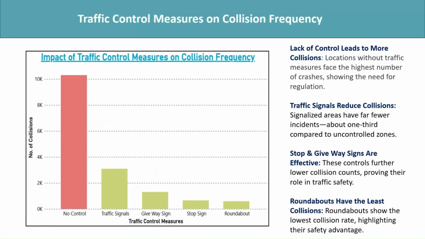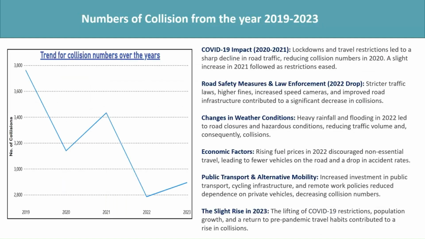Traffic control measures and collision frequency. This slide shows that locations without traffic control see the most crashes. Traffic signals, stop signs, and roundabouts significantly reduce collisions, with roundabouts being the safest.